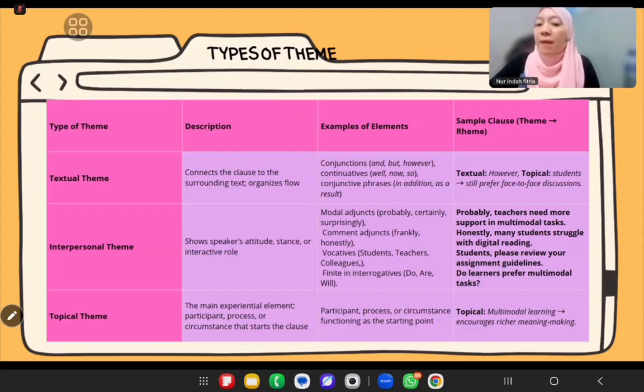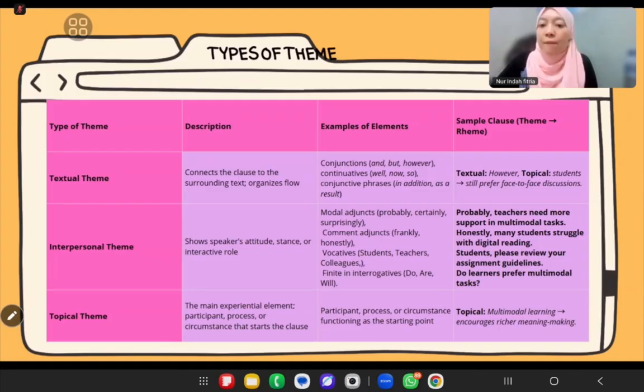Nah, topical theme is the main experiential content, the participant, process, or circumstance that starts the clause. Usually this is what the clause is all about. In the table, examples of elements are things like students, teachers, multimodal learning, or a circumstance like in digital classrooms, if they come first.